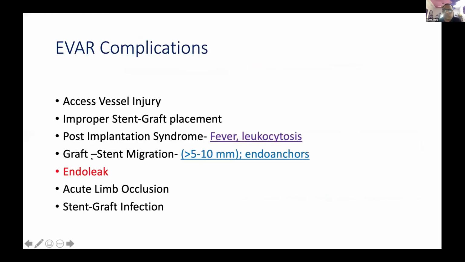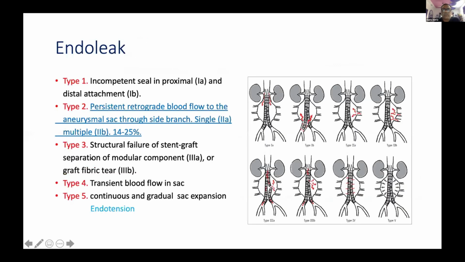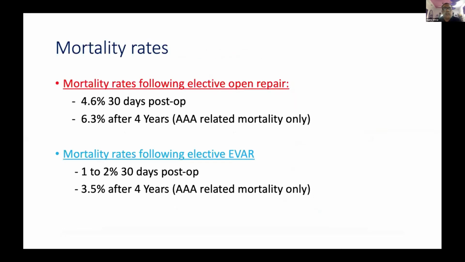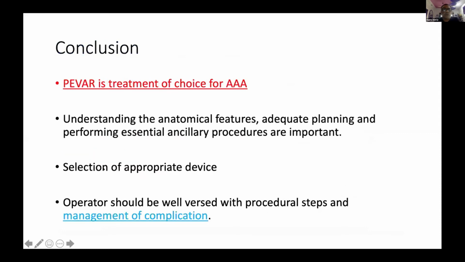So the complication, what I said, is the endoleak, and I'm not going to discuss endoleak more. What are the advantages? Without general anesthesia, under local anesthesia, average stay 2 to 3 days, mortality is less, both in hospital and at 30 days. And if you see the surgical mortality, it's definitely higher than the mortality of EVAR. So the take-home message: PEVAR is the treatment of choice in this patient.